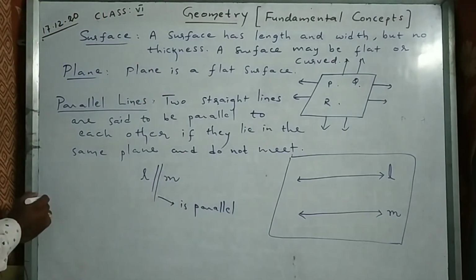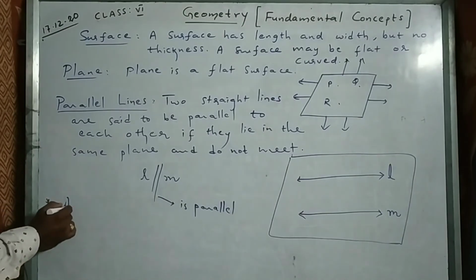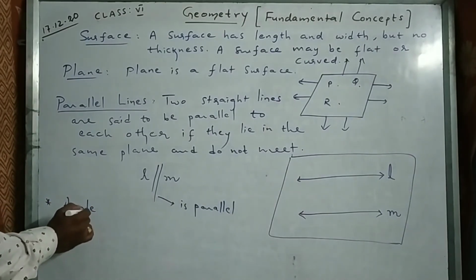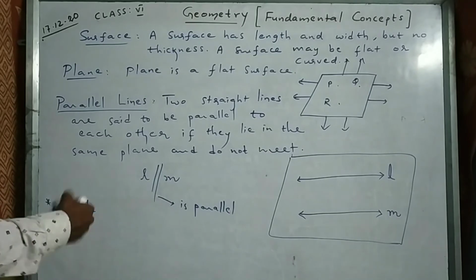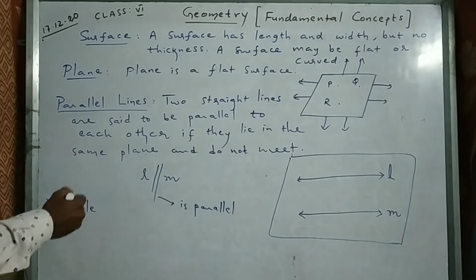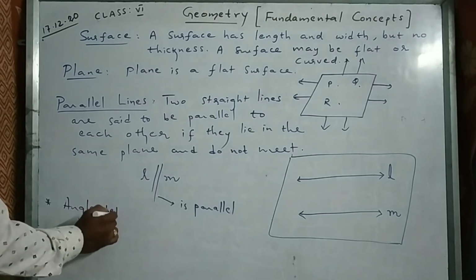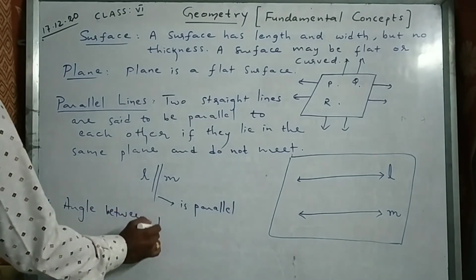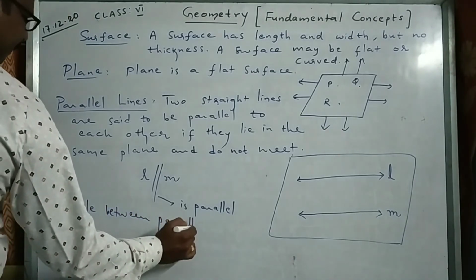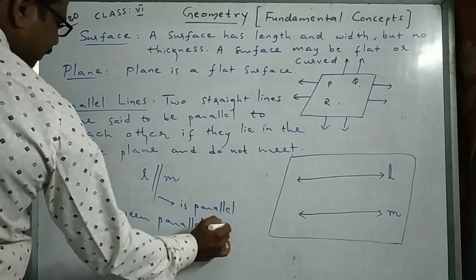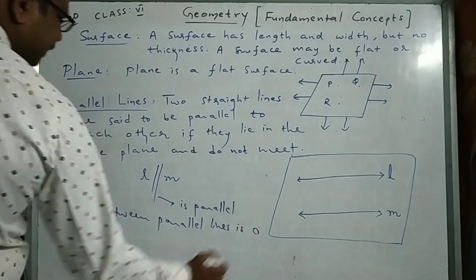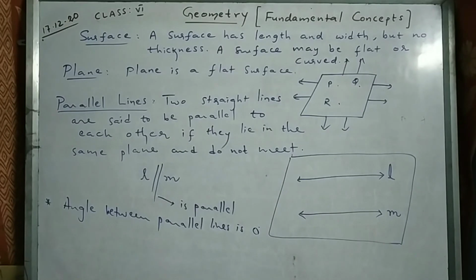And by the way, the angle between parallel lines is 0. You remember this. There is no angle between them. Angle means they should meet. Since they never meet, the angle between parallel lines is 0 degrees. Okay? Clear?